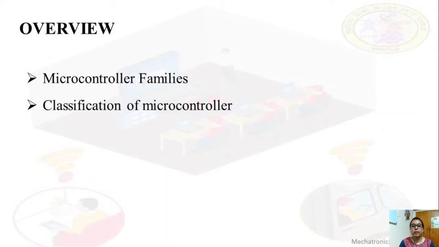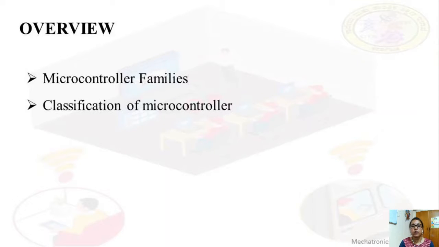What is a microcomputer? Microprocessor as a CPU is known as a microcomputer. So microprocessor is used as a CPU and other parts, either memory, input output devices and other peripheral devices, are connected externally.